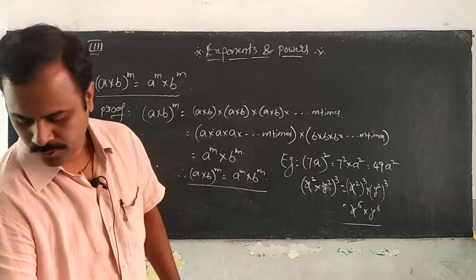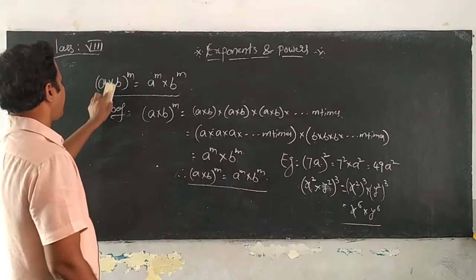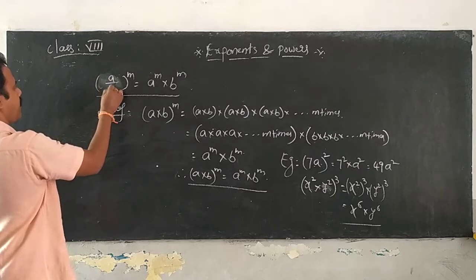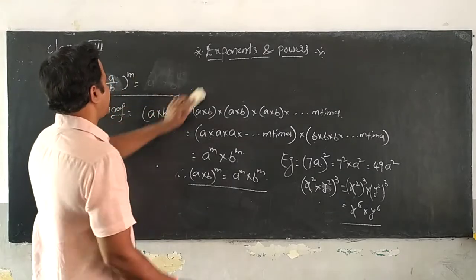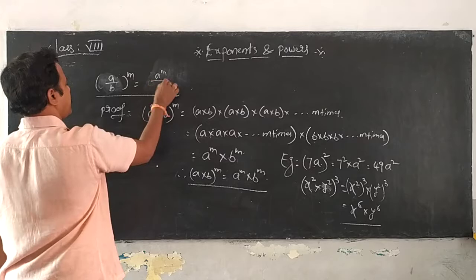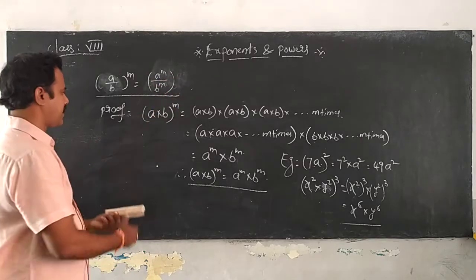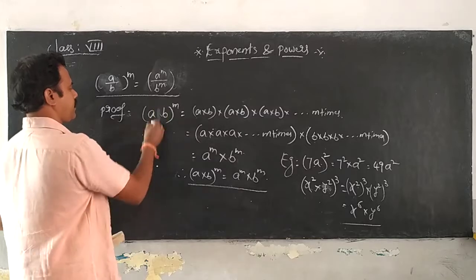After this, we go to the next law in the same manner. Instead of taking a into b, we take a by b, and this can be changed as a power m divided by b power m. Now I am going to change this a little bit.